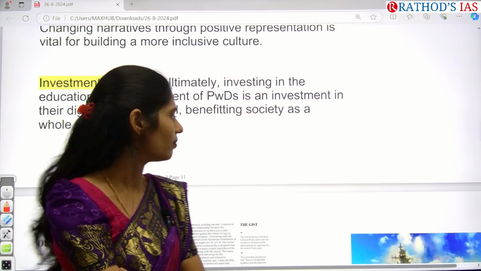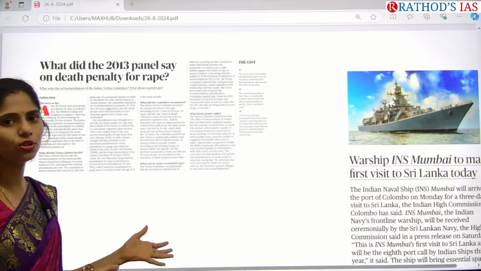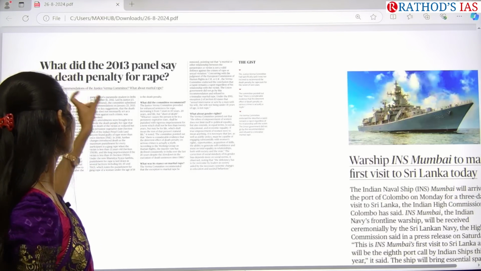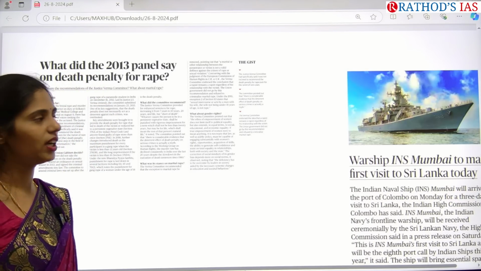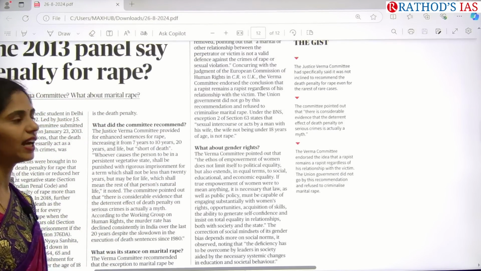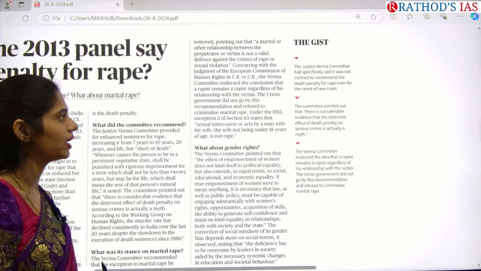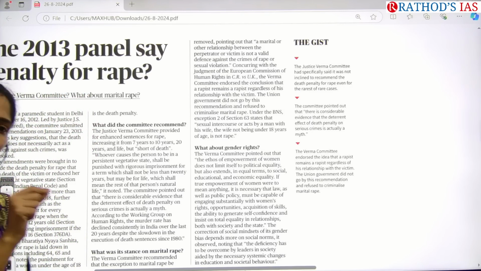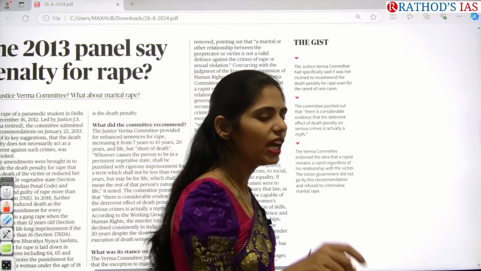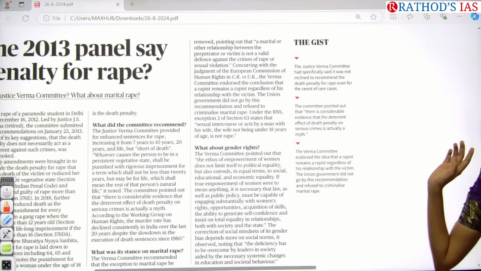Clear? And see this article: what did the 2013 panel say on death penalty for rape? Whenever you are writing about sexual abuse, rape and death, we have the Justice Verma panel, so you have to write this. This Justice Verma panel said that it was not inclined to recommend the death penalty for rape, even for the rarest of rare cases. Actually, we can give the death penalty in criminal cases only if it is rarest of rare, very rare cases.